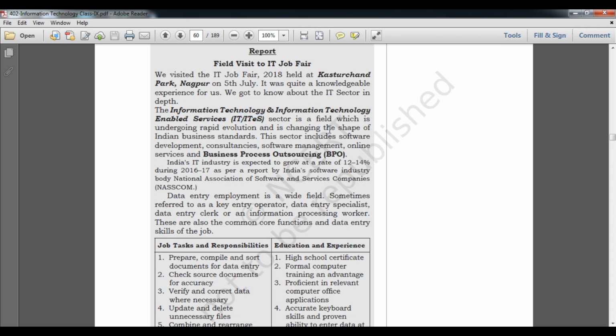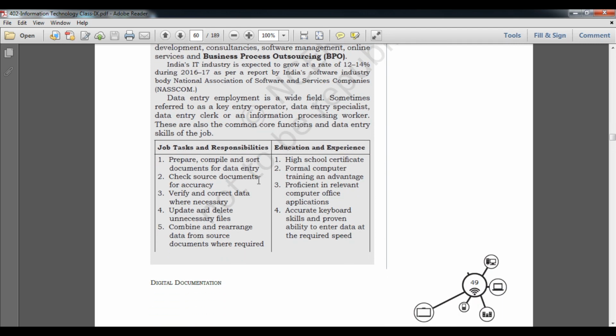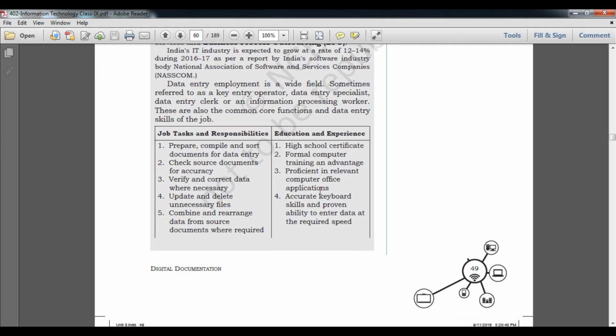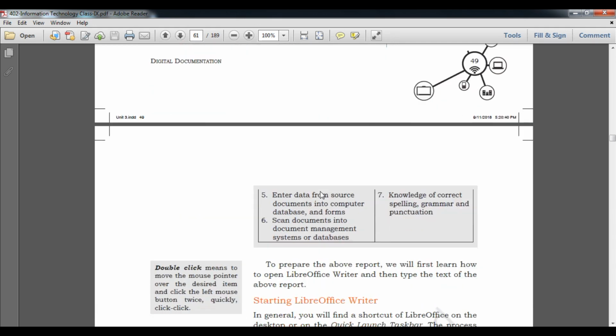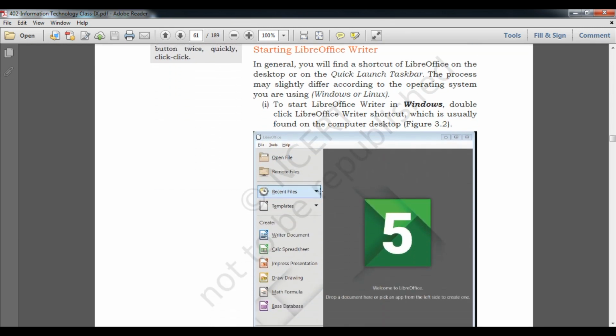Now you can see after that a table has been drawn, in which the headings are in bold and the other things are in a bullet list. We will do that as a practical. And now, how to open LibreOffice Writer. Student, this is actually a Linux interface. We can understand it will work the same in Windows also, because I think all students have the Windows operating system. So now we are talking about how to start OpenOffice Writer.